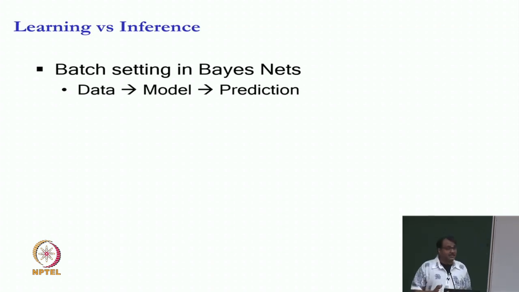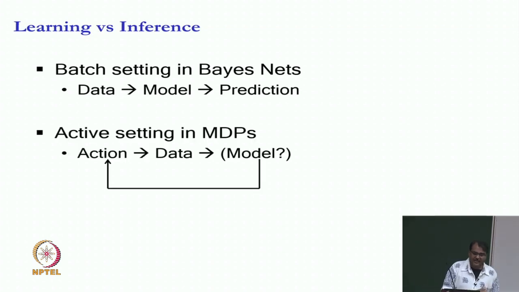Well, I am going to argue that this is going to be fundamentally different, or if not fundamentally, strongly different from the way we have been doing learning earlier. And why is it different? The way it is different is that we will take an action and we will observe the world. We will observe the reward, we will observe the transition, and based on that we will create data. So, we are not in a batch setting where somebody gave us a data set. I mean, we can be, there are versions of that in reinforcement learning. Batch setting RL has been discussed and studied.